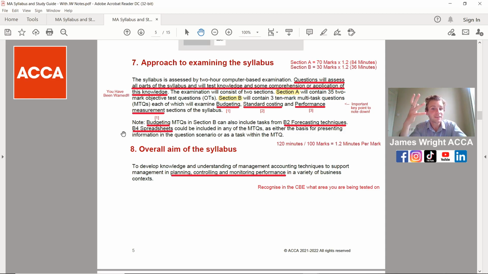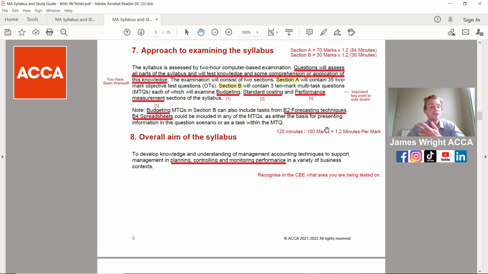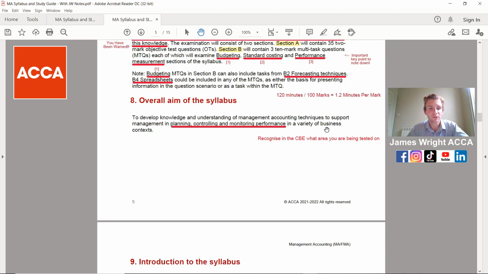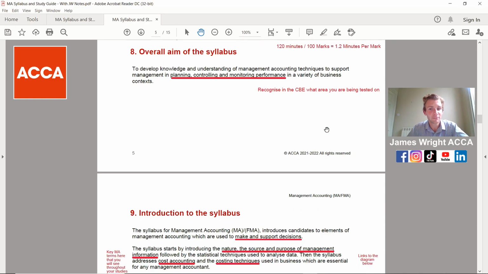We touched on earlier that the exam is 2 hours long, and I'm sure you're thinking, where did this 1.2 come from up here? Well, you've got 120 minutes for 100 marks, so hence you've got 1.2 minutes per mark. So 70 marks times 1.2 is 84 minutes, and then 30 marks times 1.2 gives you 36 minutes. So make sure you've got down the actual points on there and where they're going to be assessed in the syllabus. We'll be coming on to that later on in the video.